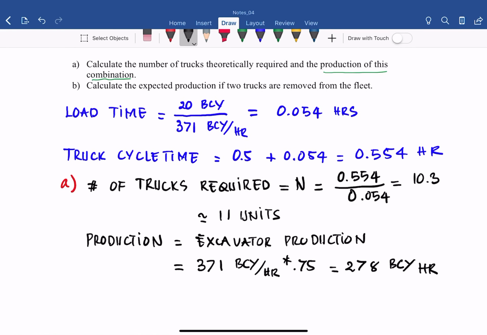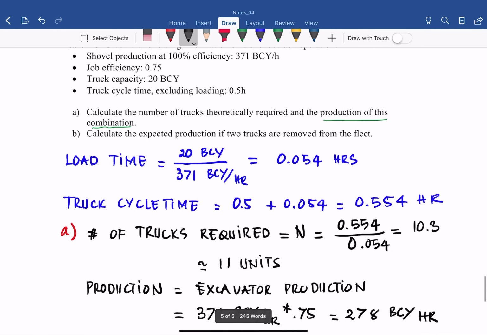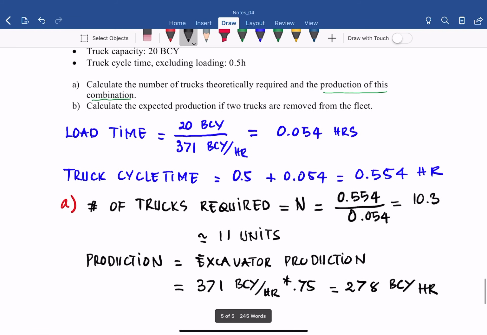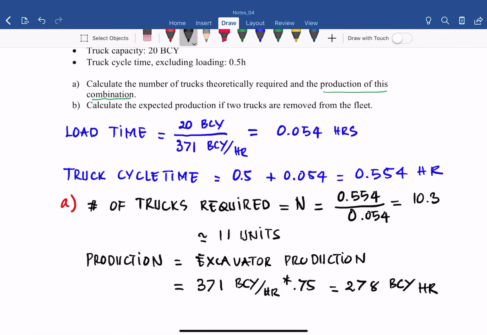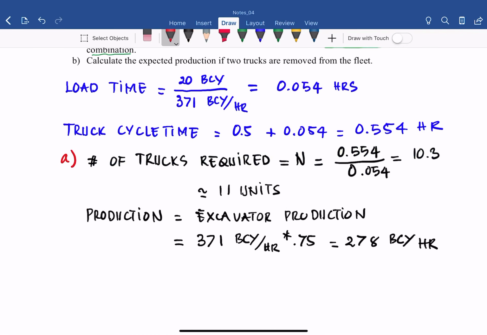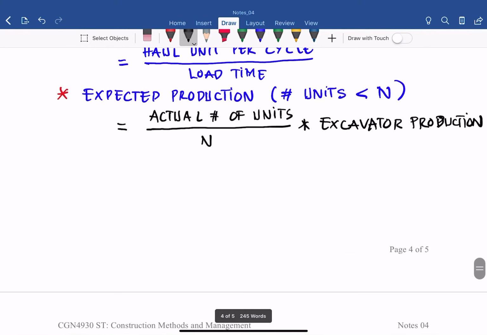What if we only put 9 or 8 or 10? Then it goes to B: calculate the expected production if 2 trucks are removed from the fleet. What if we put fewer, which means that the trucks' capacity is less than the shovel capacity? Then that comes to the equation of the expected production: the actual number of units divided by N, times the excavator production.